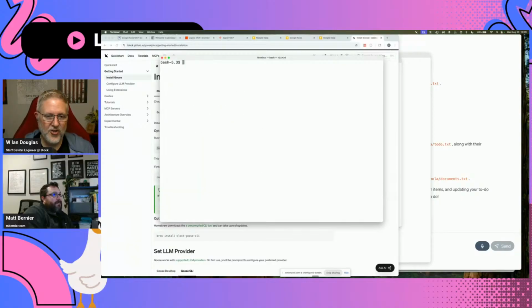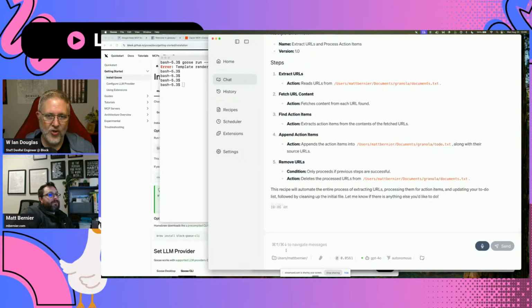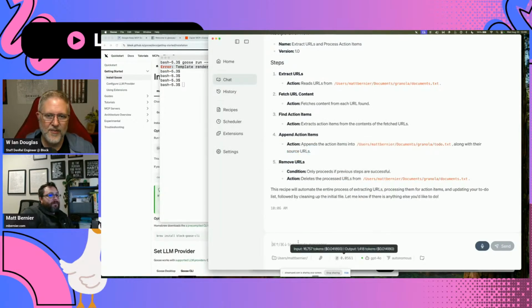All right. So now let's go run that recipe command again. Yep. Undefined value in current template 10. So what we can do now is go back to Goose, copy that error, and say that recipe didn't work. Yep. Okay.